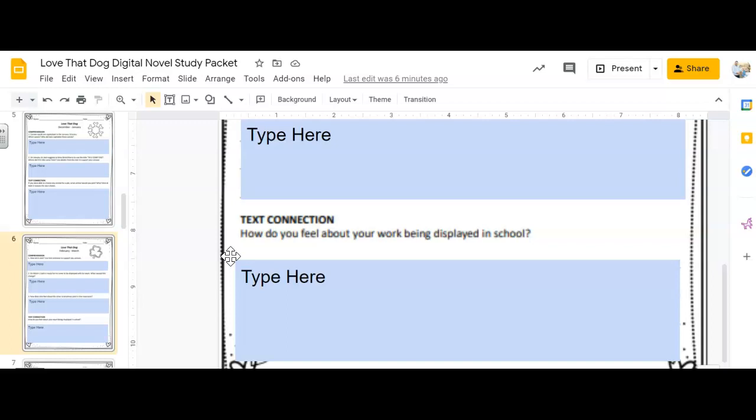All right, guys, we are almost halfway through the book. I think. Let's look. Yeah, we are like 2 pages away from being halfway through the book. You have done such a good job so far. I'm loving reading your responses in your Love That Dog packet. Keep up the hard work.